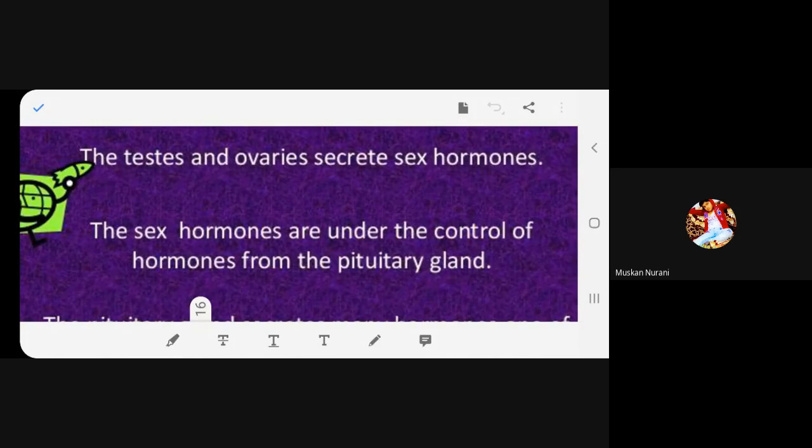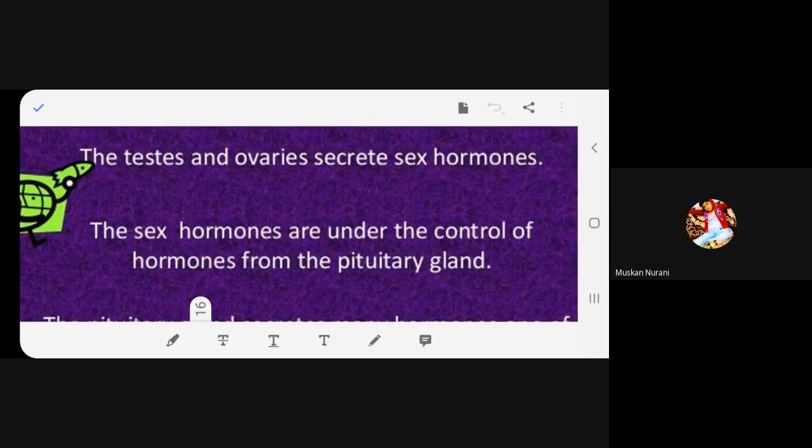In male, we have testosterone. That's what we read just now. And in the female, what do we have? That is sex hormone. In male, it is testosterone. In female, what is the name of the hormone? Estrogen. What is the name of the sex hormone? Estrogen. Do you understand now?